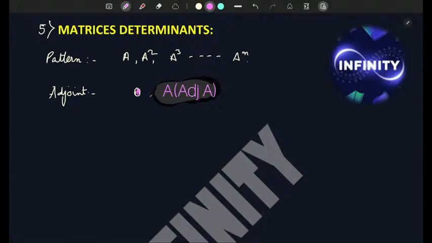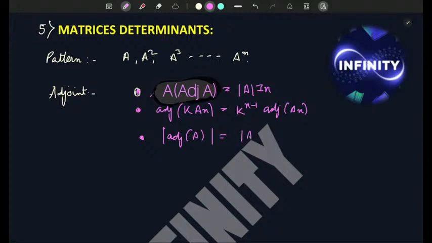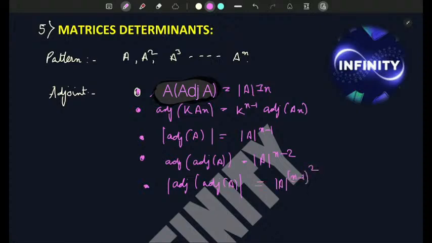Adjoint A, this is modulus A to the power n minus 1... Adjoint of kA, this is k^(n minus 1) into adjoint A, where n is the order of matrix A. Next, adjoint of adjoint A is modulus A to the power n minus 2 into A, and modulus of adjoint A is equal to modulus A to the power n minus 1 whole square. So these are some of the properties.